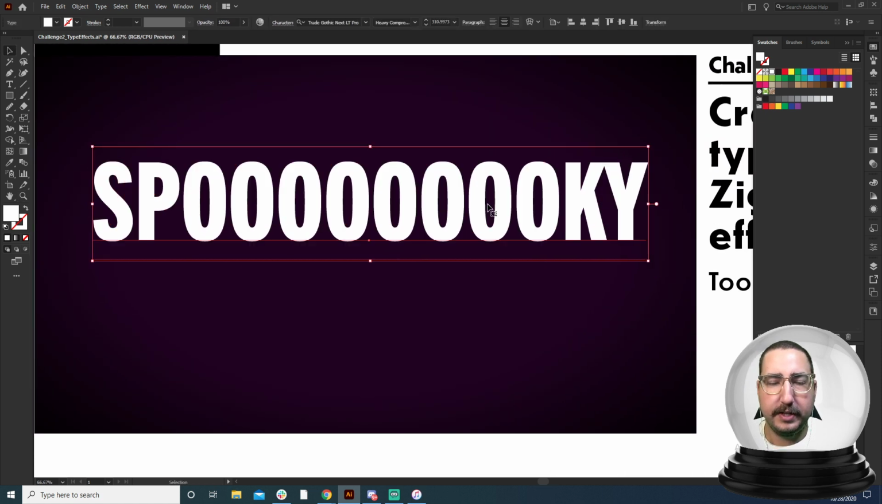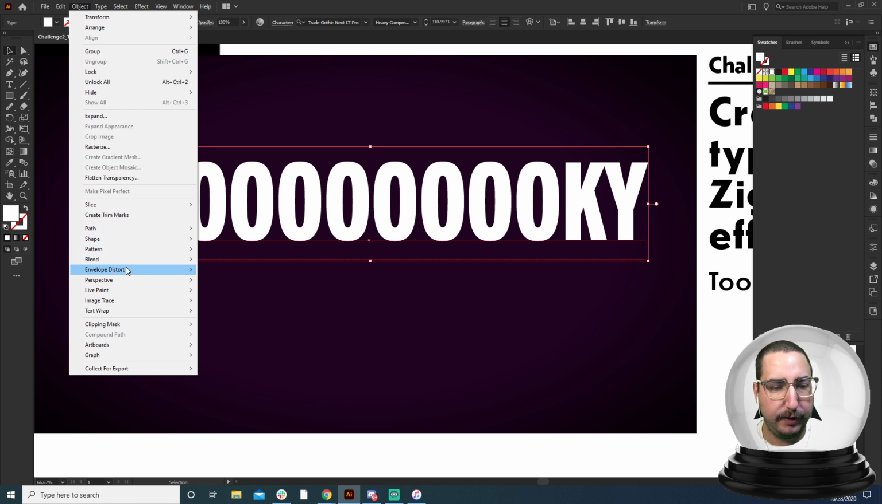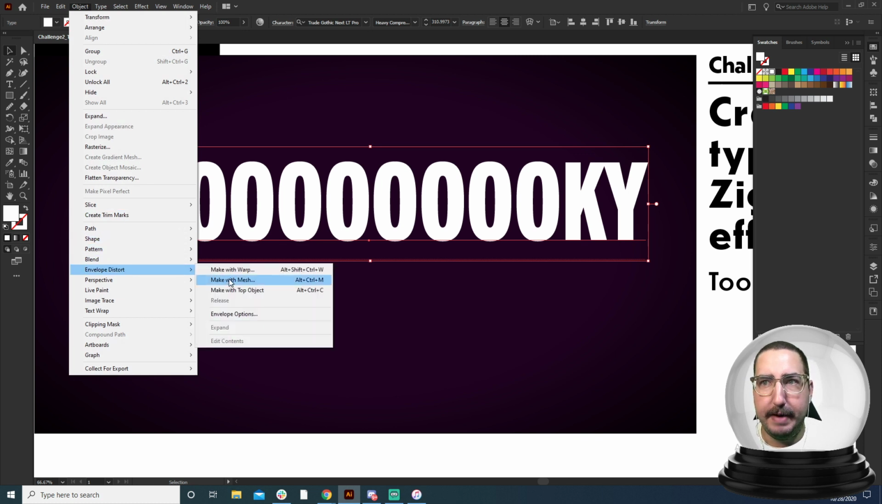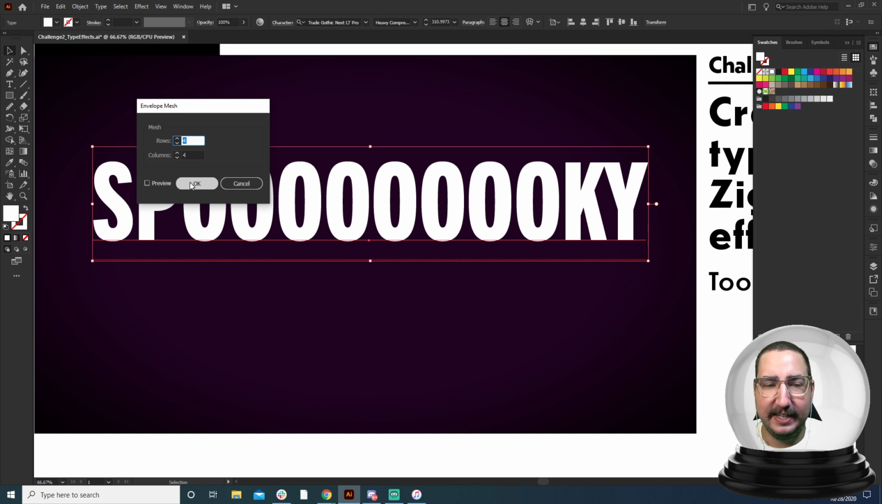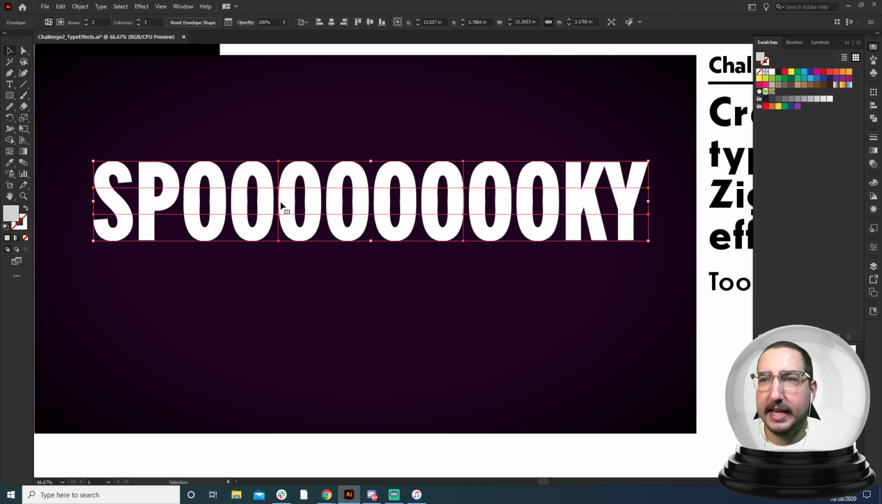We'll see what happens. So what we're going to do is take this type and use something that is not necessarily a zigzag, a mesh that we will make into a zigzag. So we'll go to Object, Envelope Distort, and Make with Mesh. Now this is where it gets really crazy. So let's do 3 rows with 2 columns. Let's do 3 columns, why not? So hit OK, and now it's going to make a mesh.